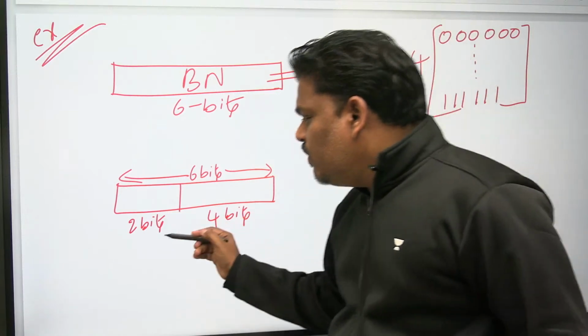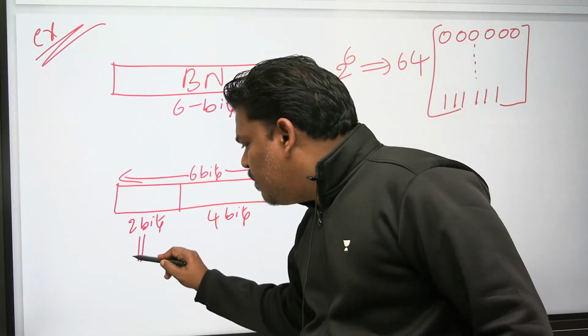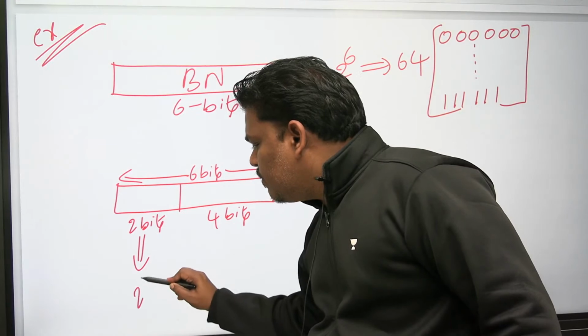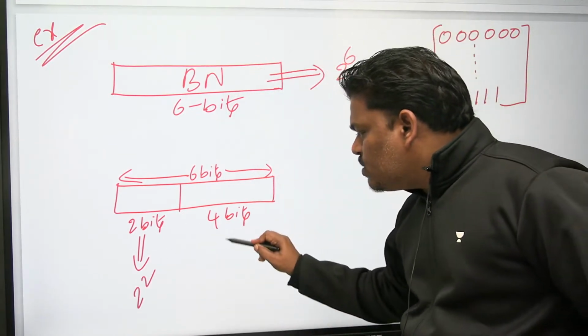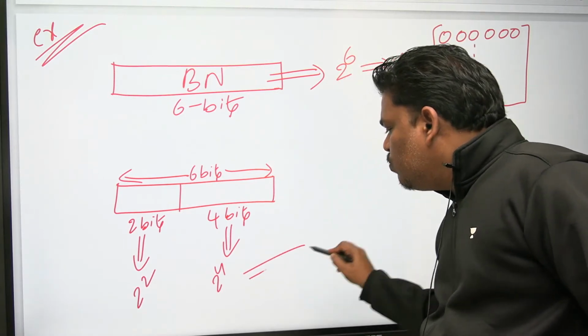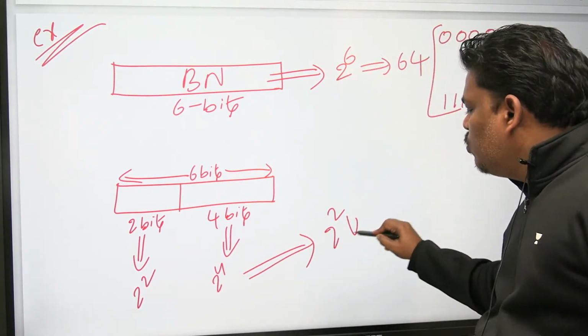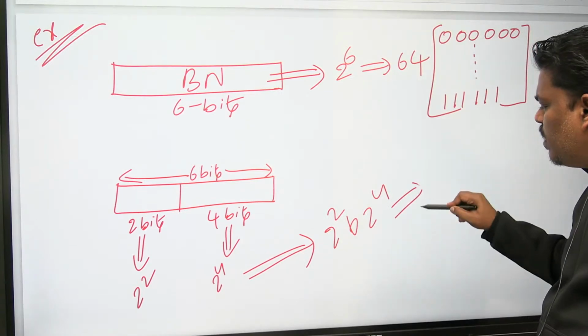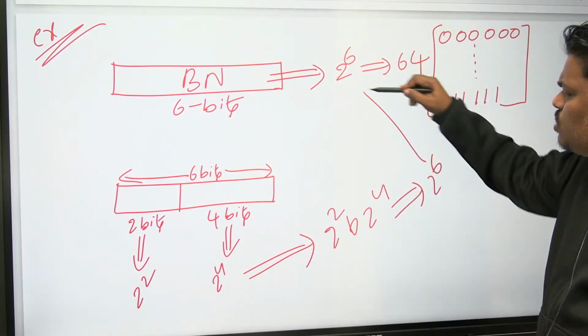Can you help me now? With the 2 bits, how many binary numbers are possible? 2 square. With the 4 bits, how many binary numbers are possible? 2 power 4. Which goes to 2 square times 2 power 4, which is 2 power 6. Same story.